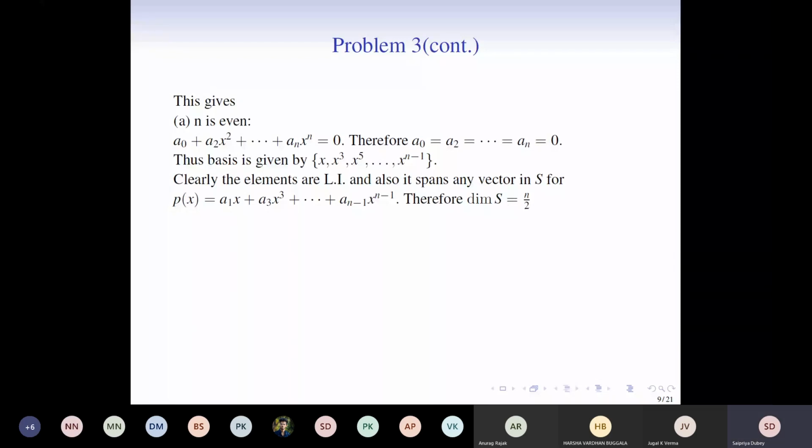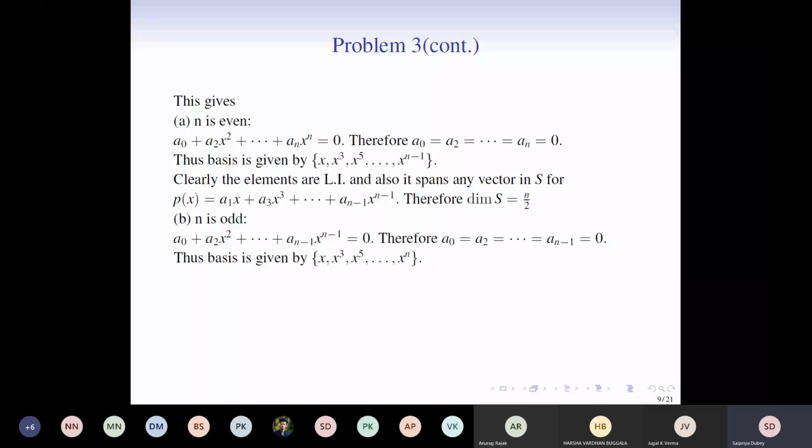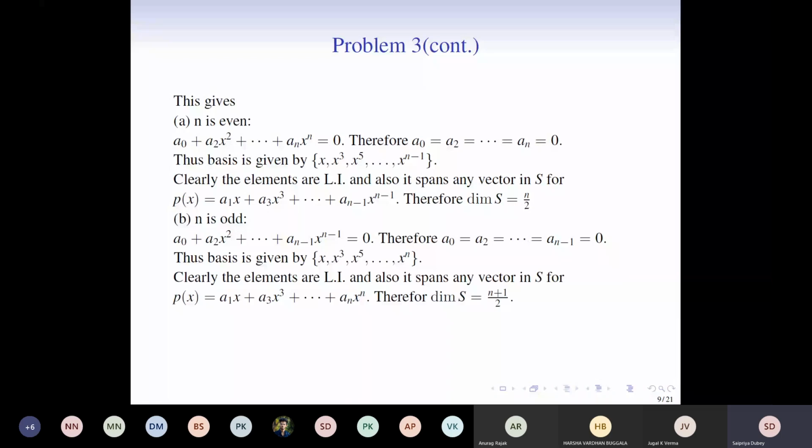Next, in the case when n is odd, doing a similar calculation, you may find that p(x) can be written as this. Please note that the basis will change when n is odd and n is even. All right. And here the dimension of S turns out to be (n plus 1) by 2. Right? If n is odd, n plus 1 is even, so (n plus 1) by 2 will be a valid natural number. Okay. So the third one can be done similarly.